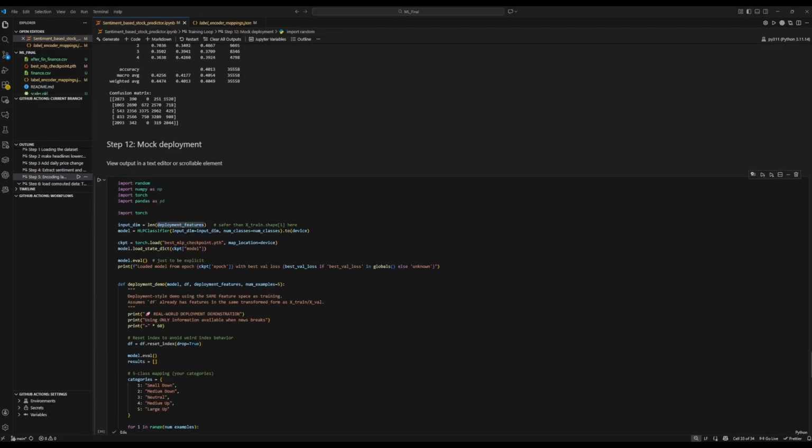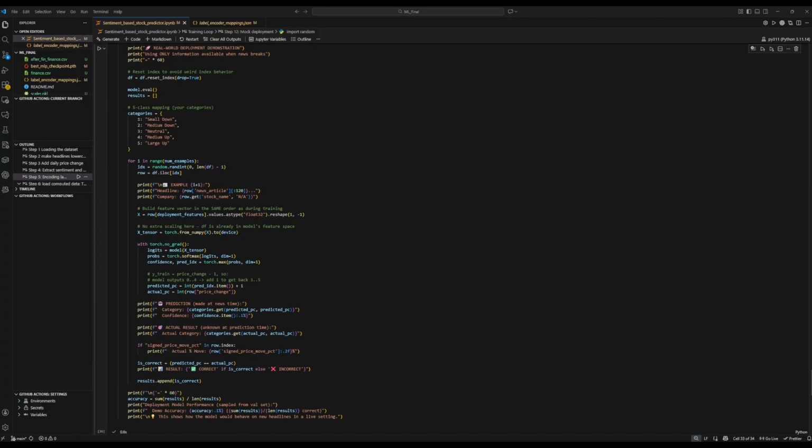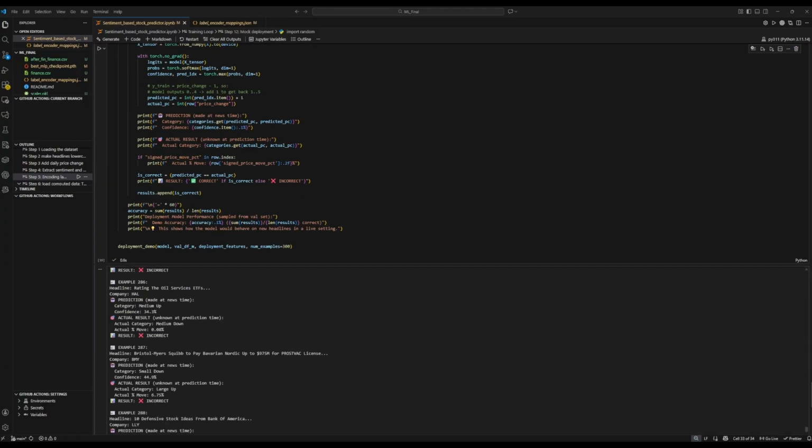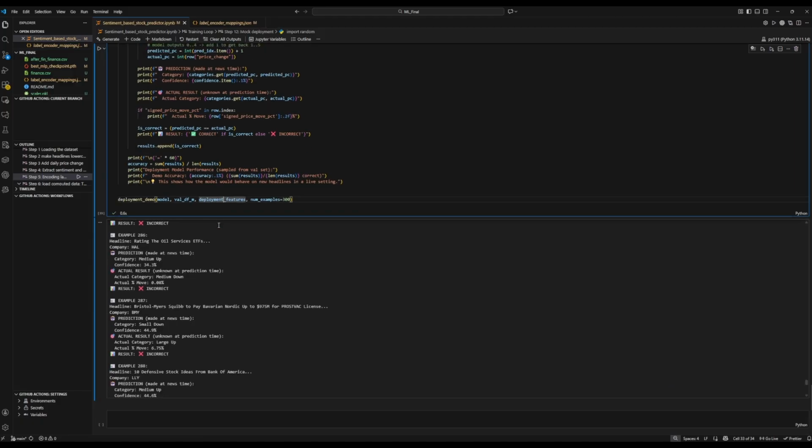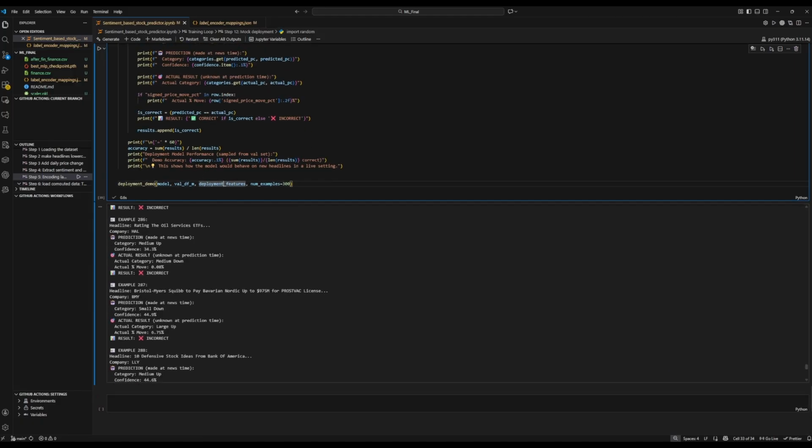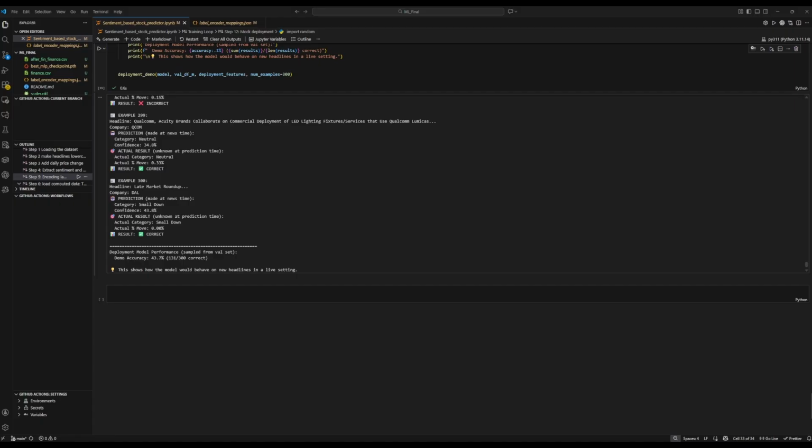Lastly, we have our mock deployment, which samples 300 random examples using our model, the validation matrix, as well as our deployment features, which were set earlier in this presentation. We get the headline, the company, the prediction, our confidence, and the actual result. So in this iteration it comes out 43.7% accurate.